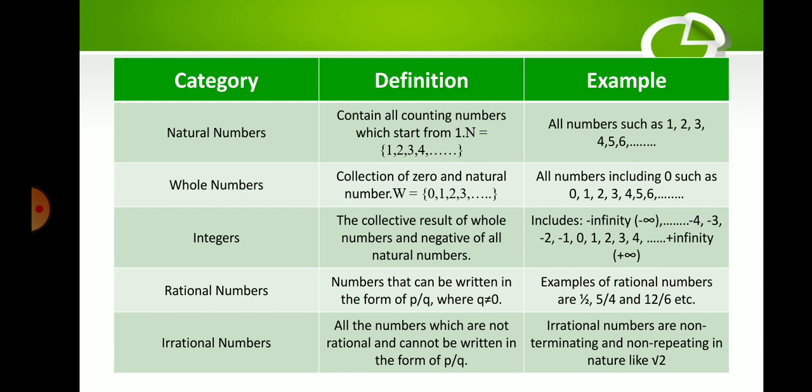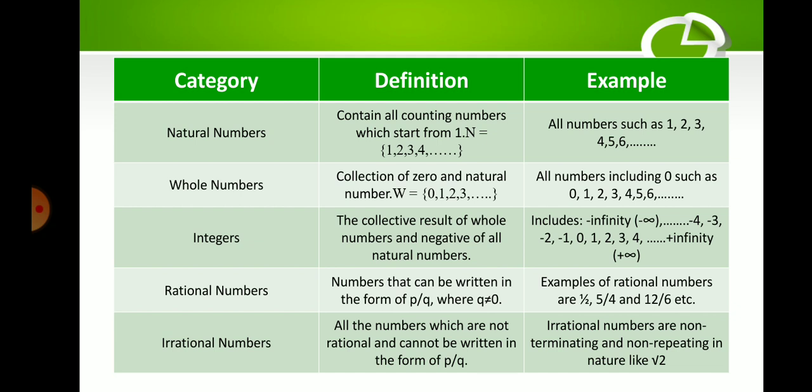For example, all numbers such as 1, 2, 3, 4, 5, 6, 7, 8, and so on.